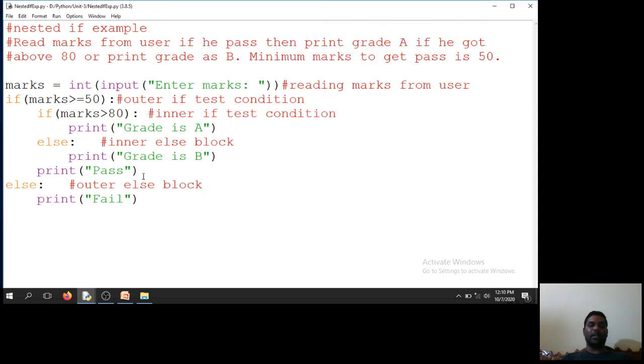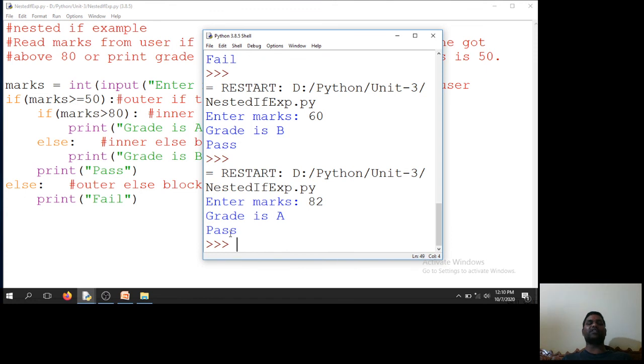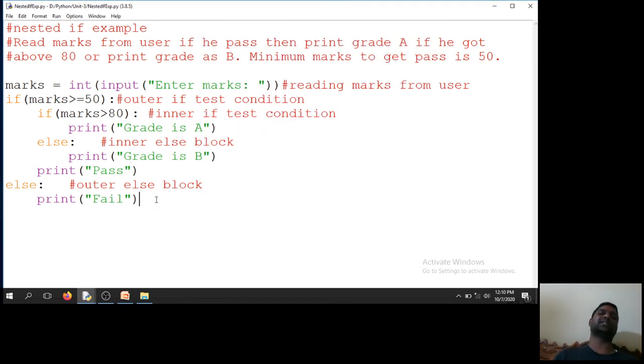Okay. And I will enter marks as 80 plus, 82. So marks is greater than 50, is pass, and I will get the grade as A. 82, grade is A and is pass. So that is what happens with the nested if.